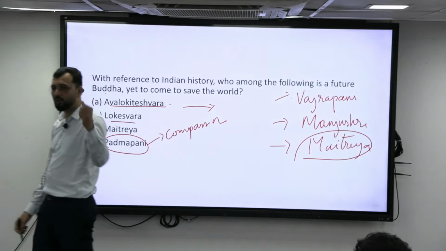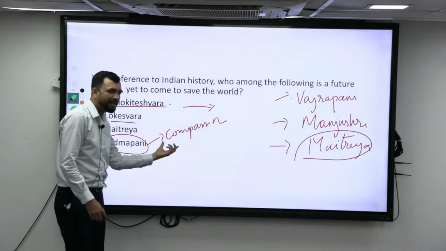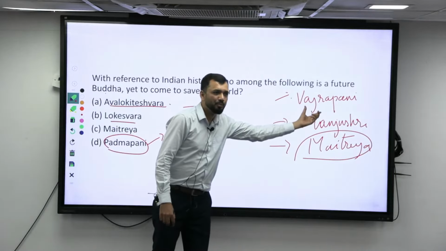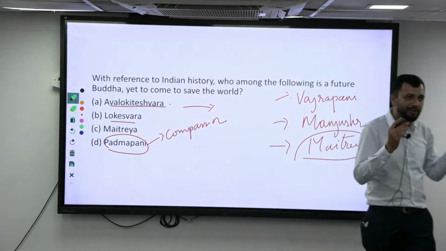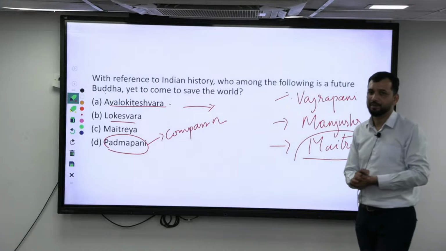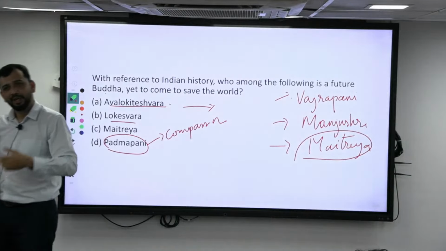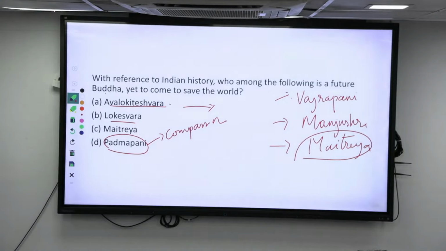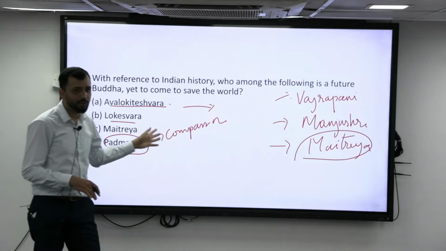Vajrapani is someone who is holding the thunderbolt. He is giving you the confidence that I will protect you. So here it is more about compassion, and here it is more about protection. Don't worry, Buddha is there, he will come and protect you. That is basically Vajrayana Buddhism, another type of bodhisattva. Similarly, Manjushri you should know, and then Maitreya. These are the four important bodhisattvas that you should have a broader understanding about.